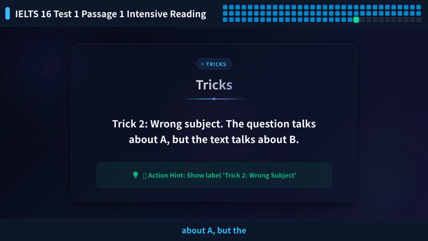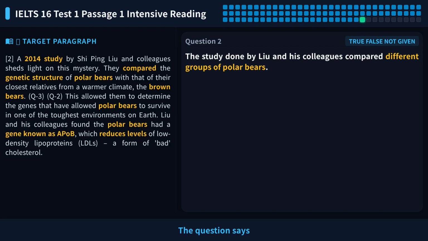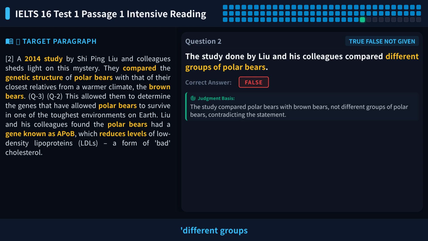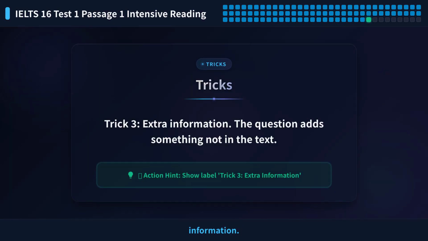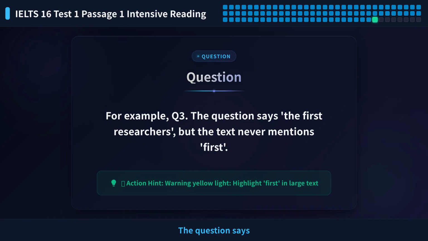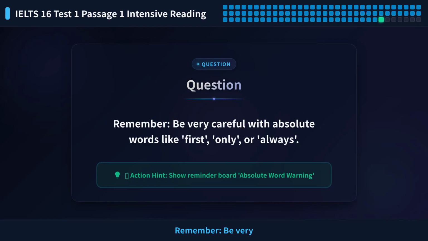Trick 2, wrong subject. The question talks about A, but the text talks about B. For example, Q2. The question says different groups of polar bears, but the text compares polar bears and brown bears. Trick 3, extra information. The question adds something not in the text. For example, Q3. The question says the first researchers, but the text never mentions first. Remember, be very careful with absolute words like first, only, or always.